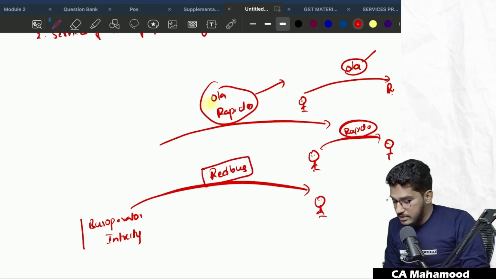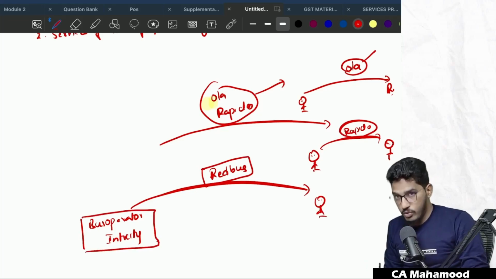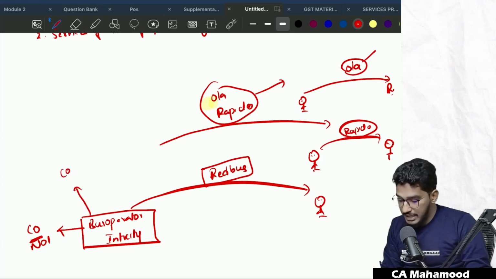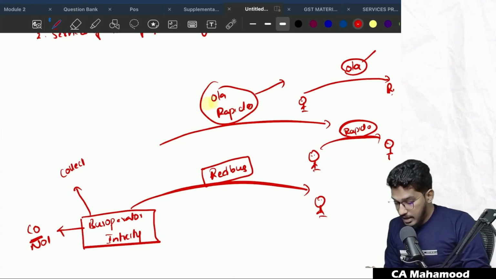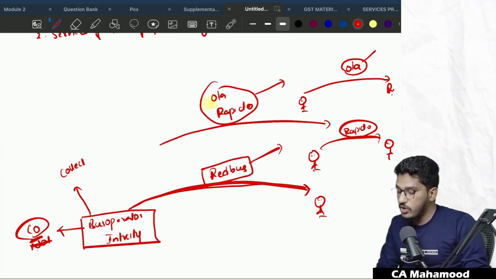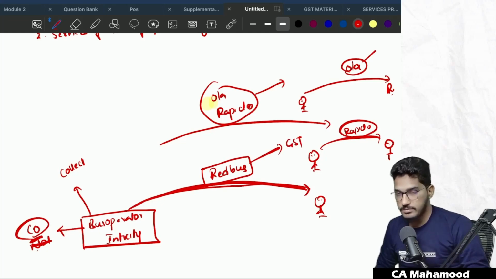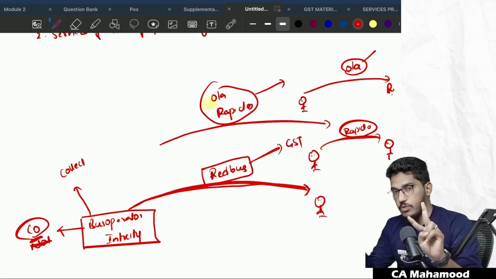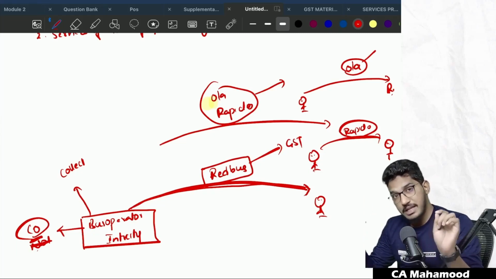Now what they are telling is, in case of service of transportation of passengers by way of omnibus, we have to check the person whoever is supplying the services, is it a company or not a company? If the person whoever is providing the transportation of passengers through omnibus is a company, then this person only should collect the GST and pay to the government. However, if the person whoever is providing the transportation of services by omnibus through the e-commerce operator is not a company, then the e-commerce operator will pay the GST to the government directly. Clear? See, two kinds of services I have explained, where if they are provided through e-commerce operator, that liability to pay tax will be there on e-commerce operator.